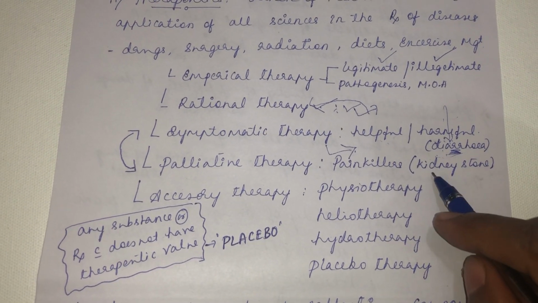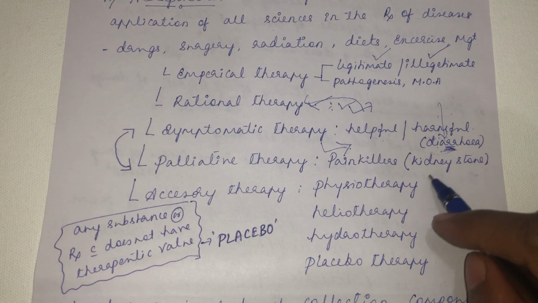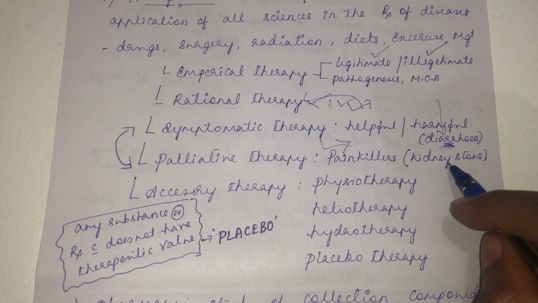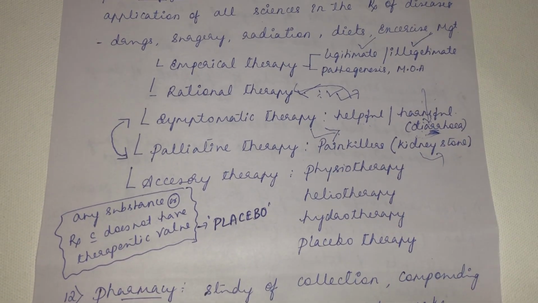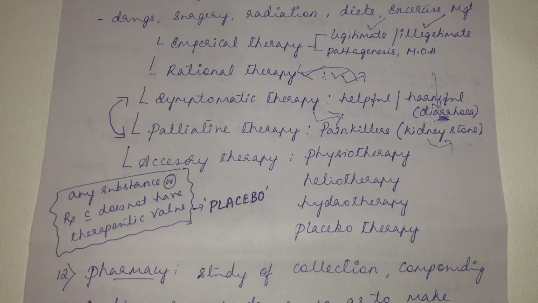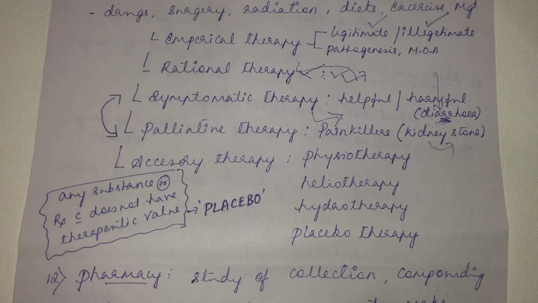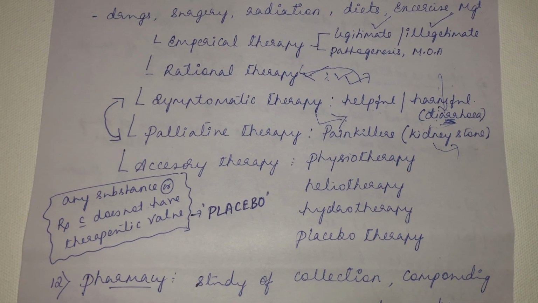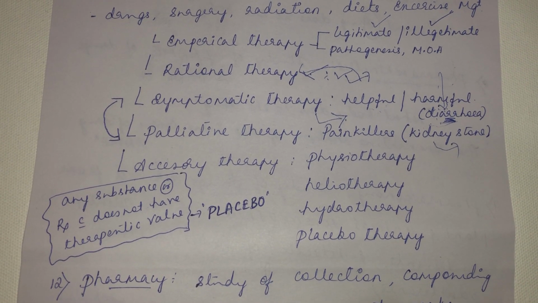Likewise, in kidney stone, acute pain will be there. At that time, no doubt you have to remove the stone, or the treatment should be aimed at removing the stone. But meantime, there is a suffering, and the suffering also has to be relieved. So the painkiller is the best thing that will come under palliative therapy.